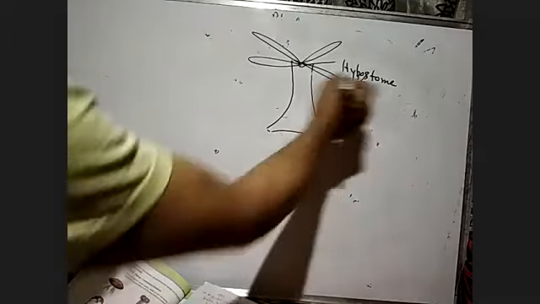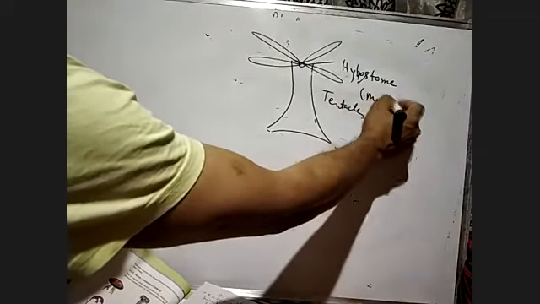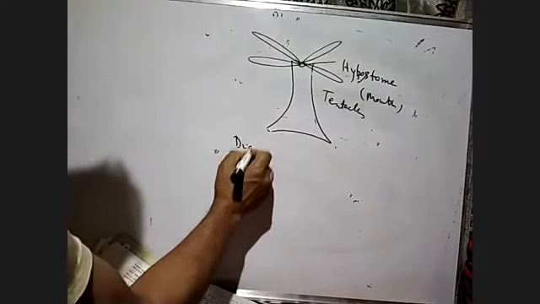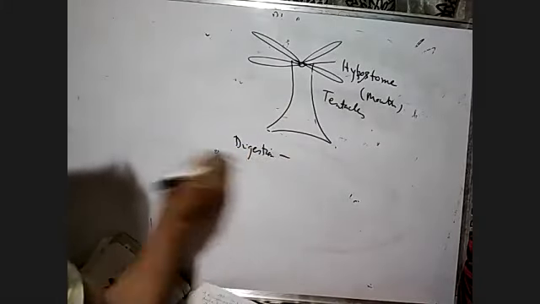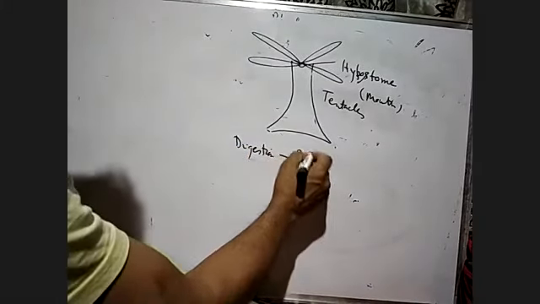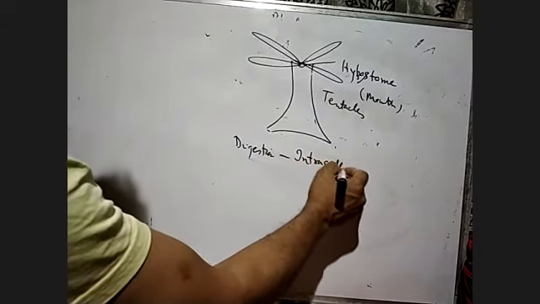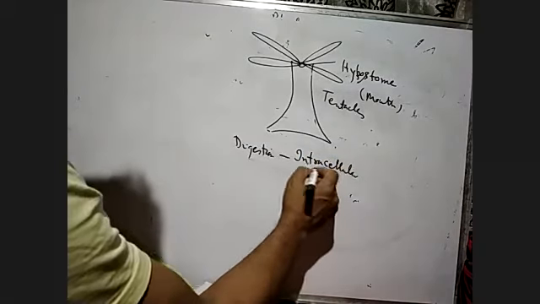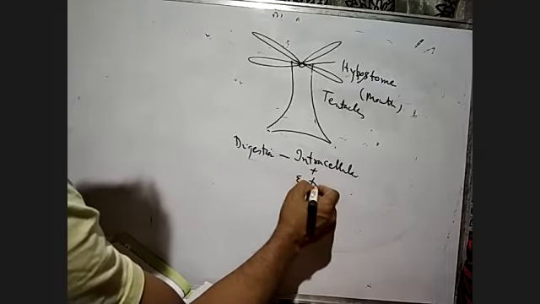We can say the mouth is called hypostome, and if you go to digestion, it is both intracellular and extracellular also.